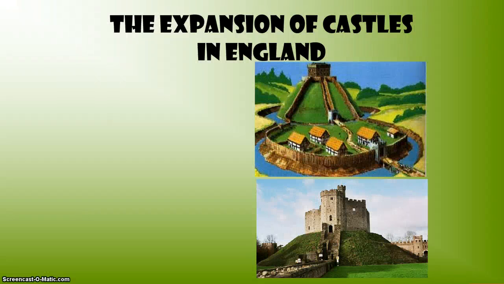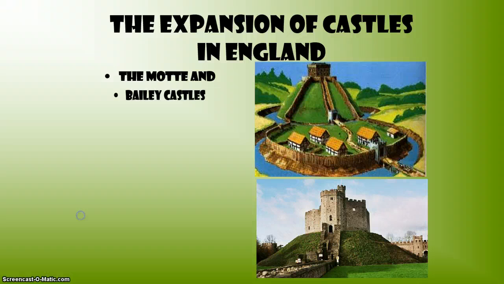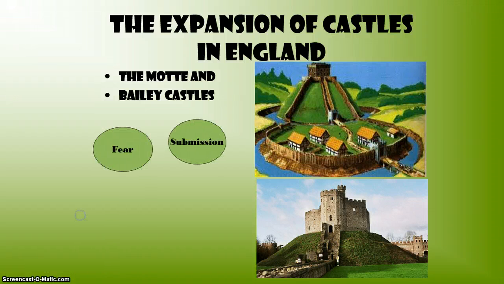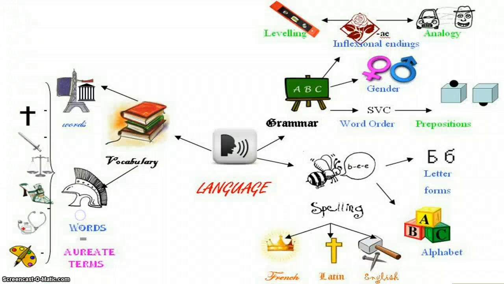Some of the consequences of the invasions. First, the expansion of castles in England. The motte and bailey castles began to be built across England with the idea that they were going to be protected from these constant medieval battles. Fear, submission, wealth, and envy were all part of the life of medieval times in England.